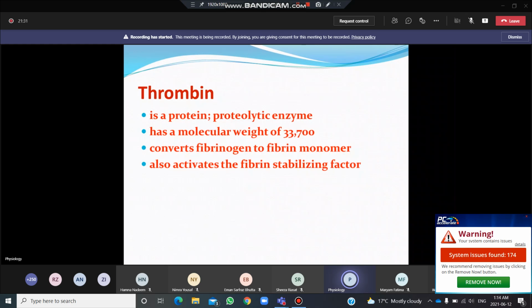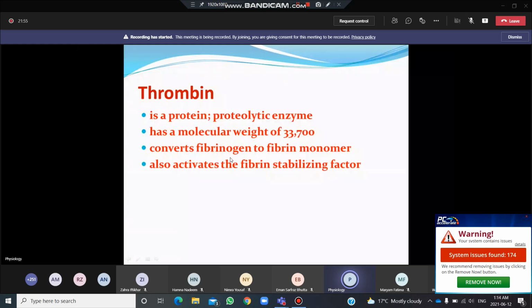Now thrombin, which is formed as a result of the conversion of prothrombin through the prothrombin activator, is a protein which acts as a proteolytic enzyme, and it has a molecular weight of about 33,700.